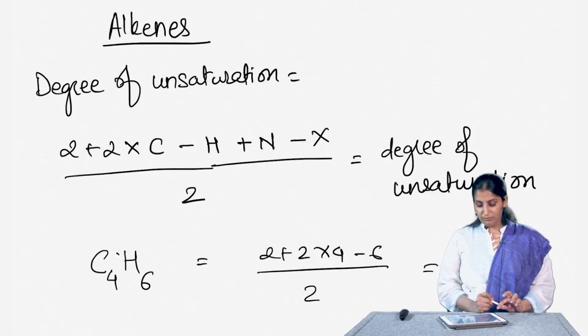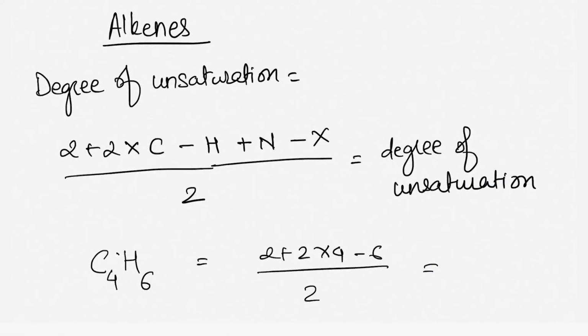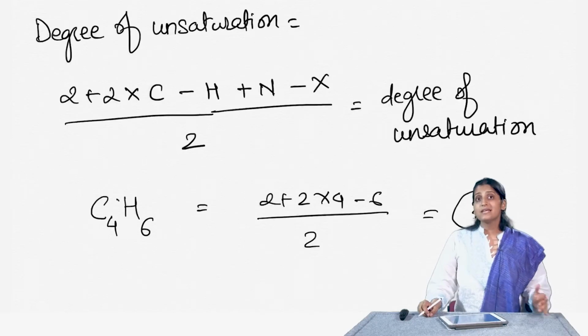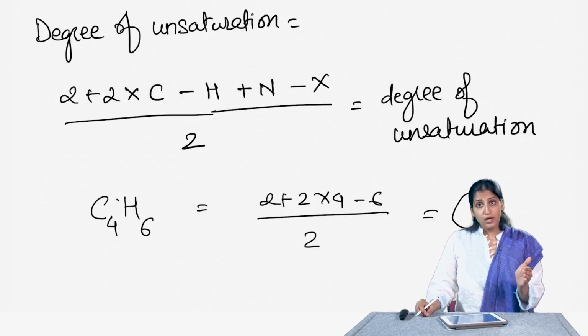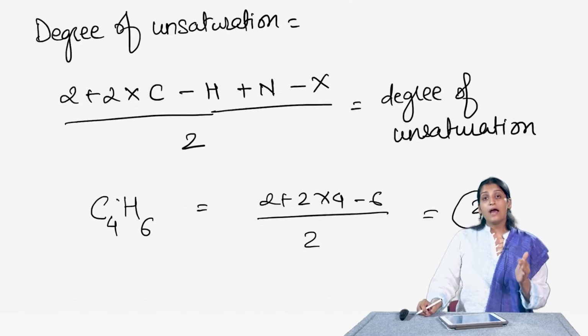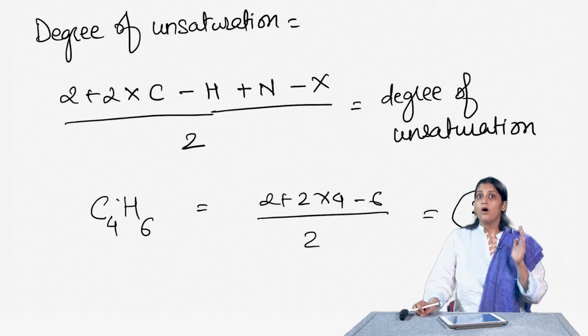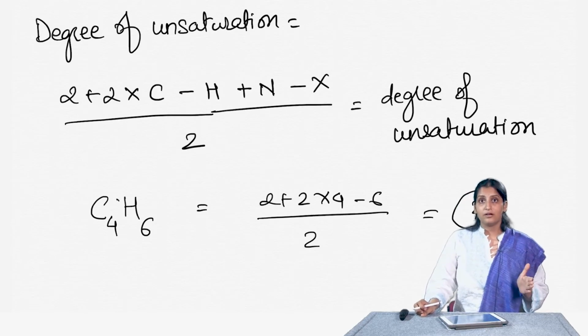So, this gives me 8 plus 2, that is 10, 10 minus 6 is 4, 4 divided by 2 is 2. So, C4H6 has 2 degrees of unsaturation, meaning it could have 2 double bonds, or a double bond and a ring, or a triple bond.